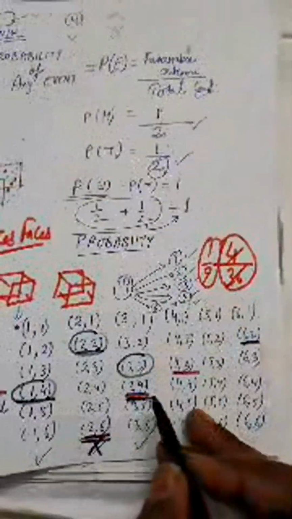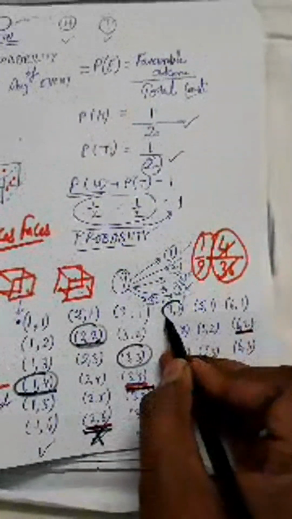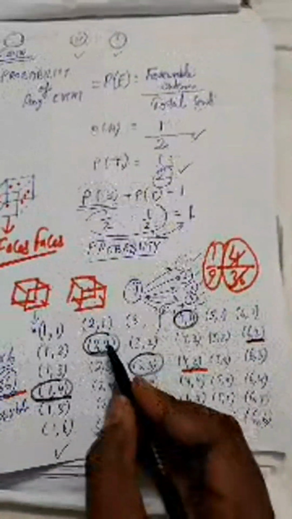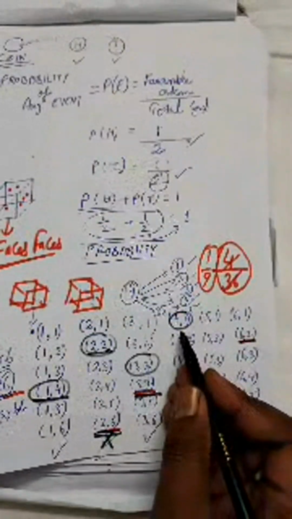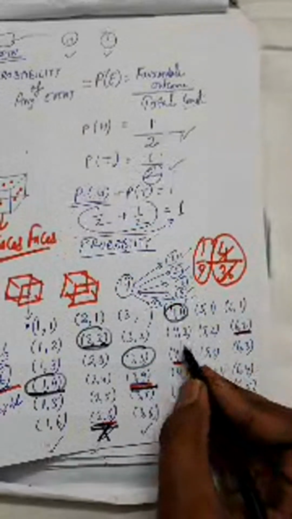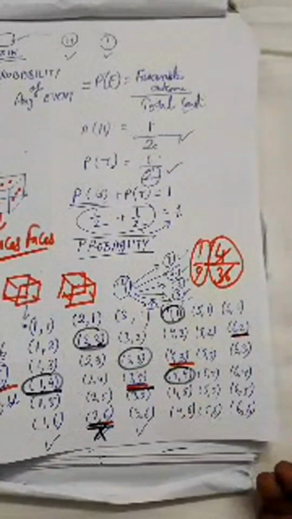Now go to the fourth row. Here this is also a perfect square, because 4 into 1 will be 4, and 4 is a perfect square. So in all these possible outcomes, you can see 1 2 3 and 4 numbers are there which is a perfect square, right? After that 12, this is also a perfect square, 4 4 16, right?